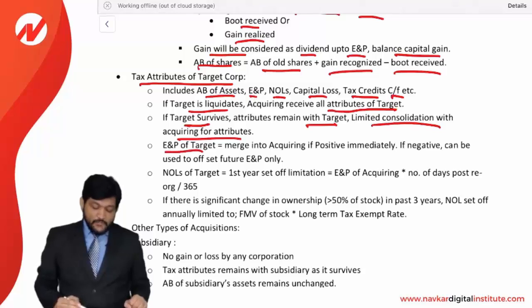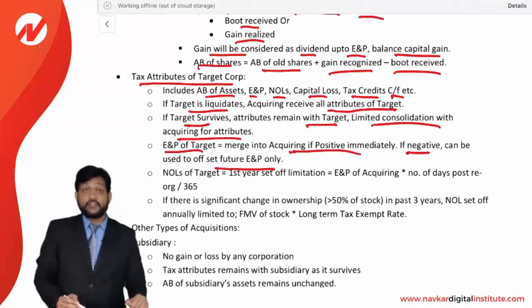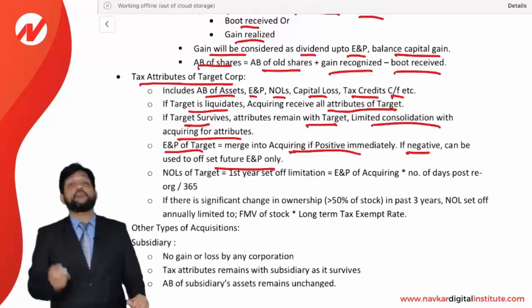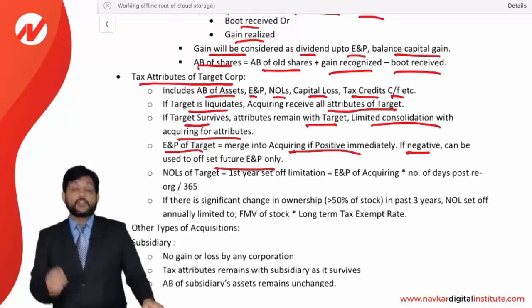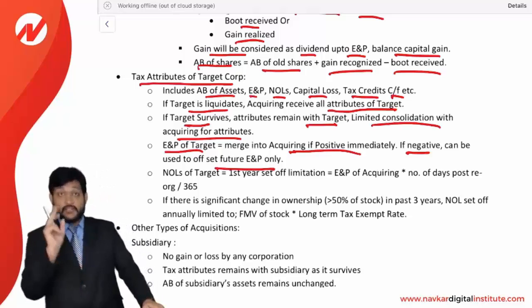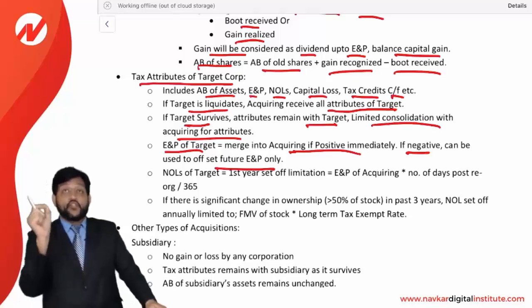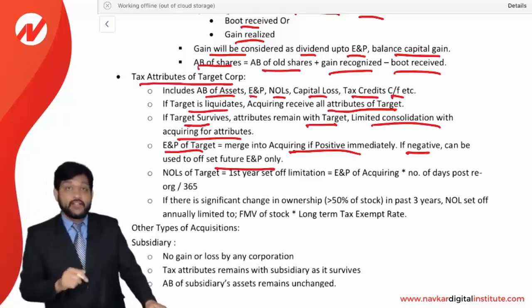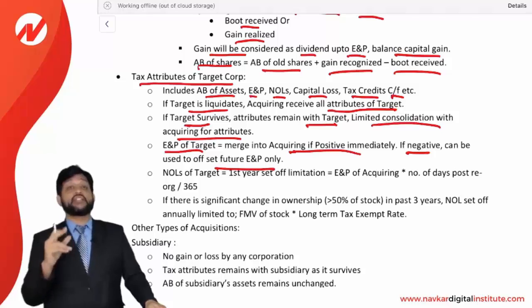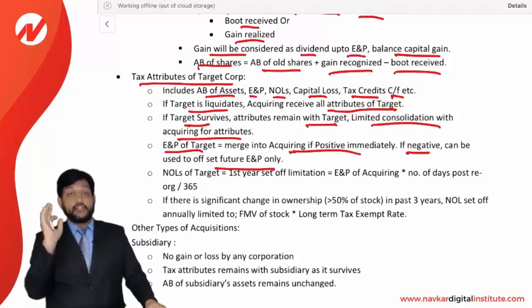E&P of a target merges into the acquiring corporation if positive, immediately, and if negative it can be used to set off future E&P only. Look at this. The earnings and profits of a target corporation will merge with the acquiring corporation, but remember, if it is positive, then it will be merged immediately, but if it is negative, then it will be used to set off the gain in future only. Just be very clear on it.